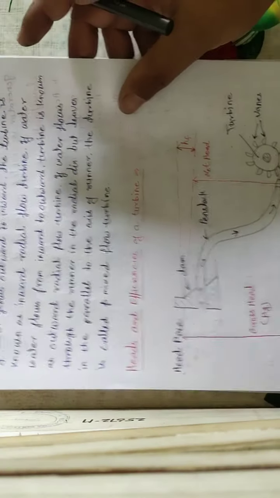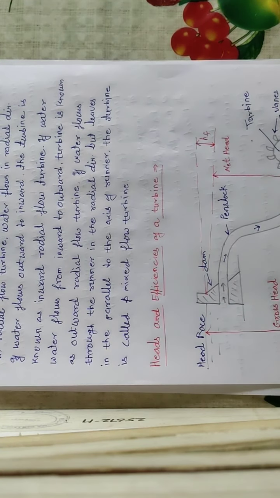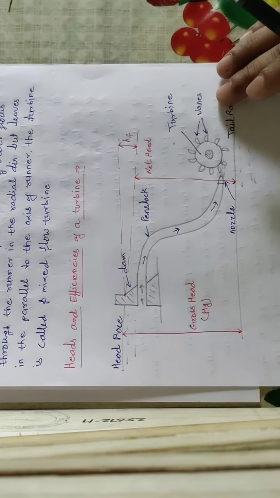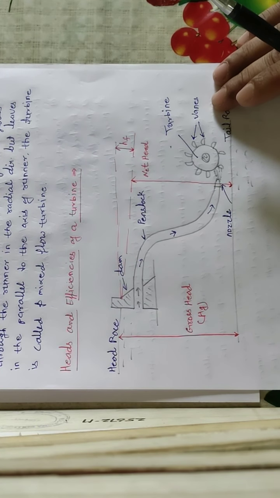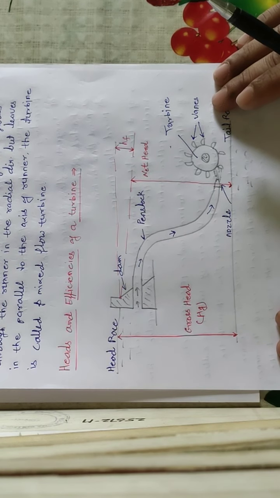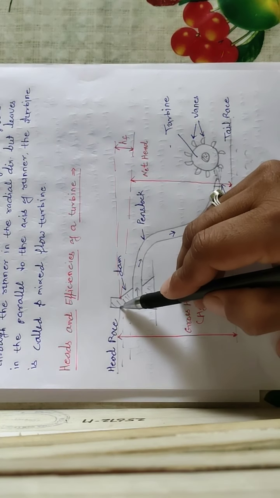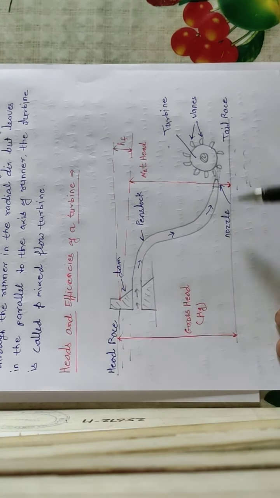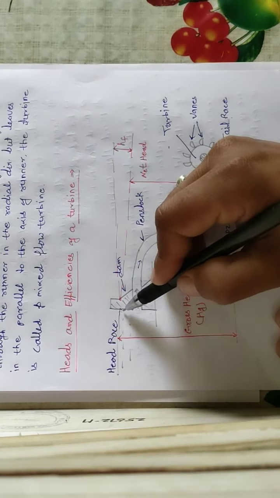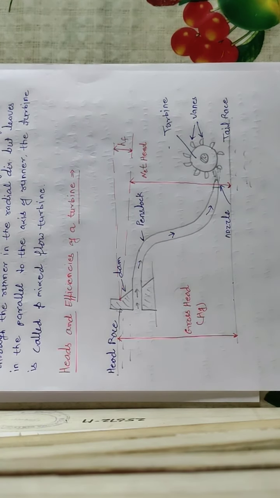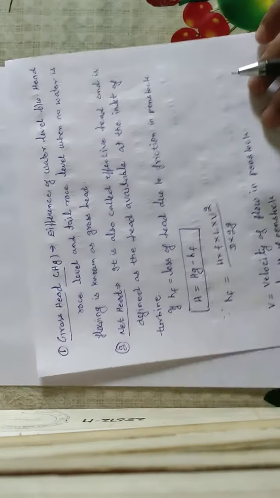As shown in this figure, head is of two types. First one is the gross head and second one is the net head. Gross head is the difference of water level from head race level to tail race level. Suppose in a dam the height of water is about this point and this is the tail race level. So the difference from this point to this point is called the gross head, and it is denoted by the symbol Hg.